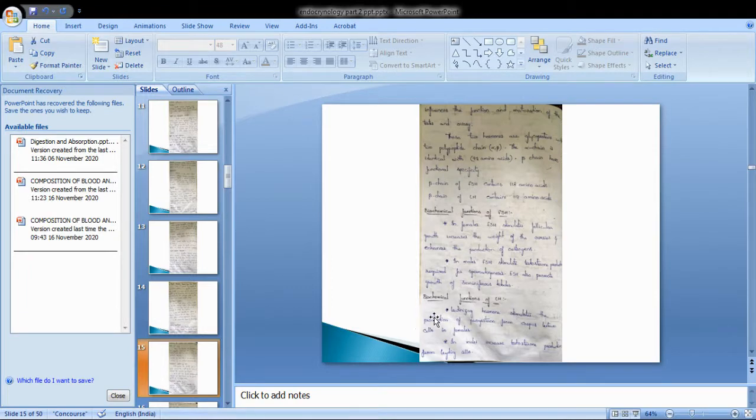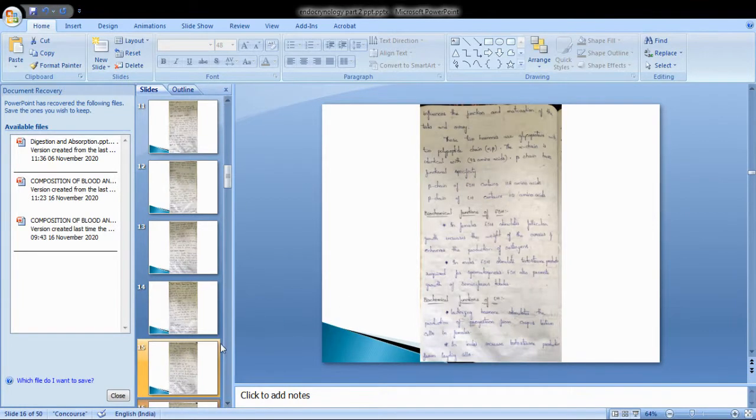Next, biochemical functions of luteinizing hormone. Luteinizing hormone stimulates the production of progesterone from corpus luteum cells in females, whereas in males it increases testosterone production from Leydig cells.